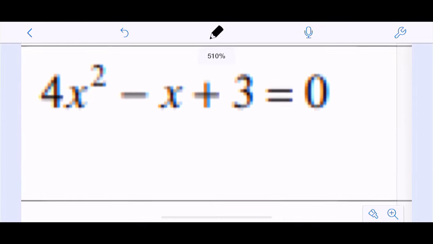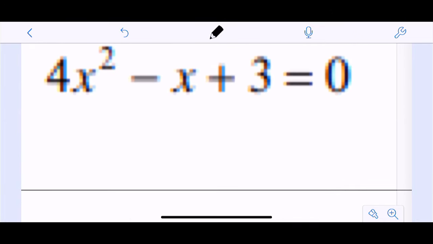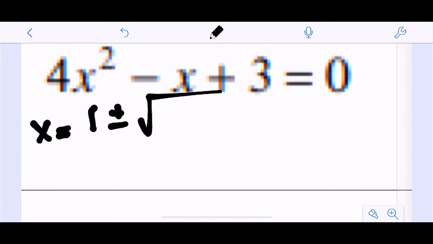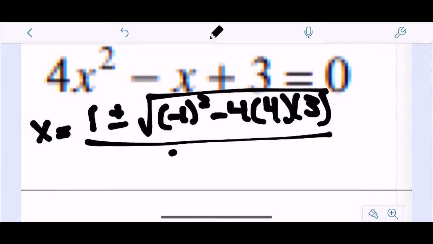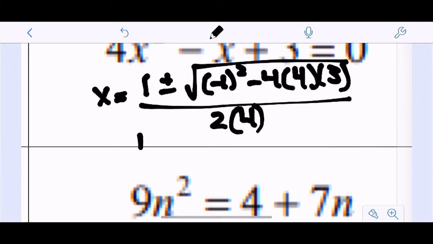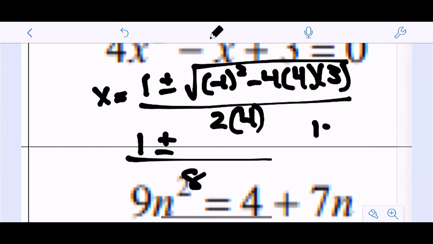So this one equals 0 already. So x equals negative b, so positive 1, plus or minus the square root of b squared minus 4ac all over 2a. So let's look at that. So I've got 1 plus or minus something over 8. And now I'm going to simplify my discriminant. So that is 1 minus 12 times 4, which is 48. So square root of negative 47.